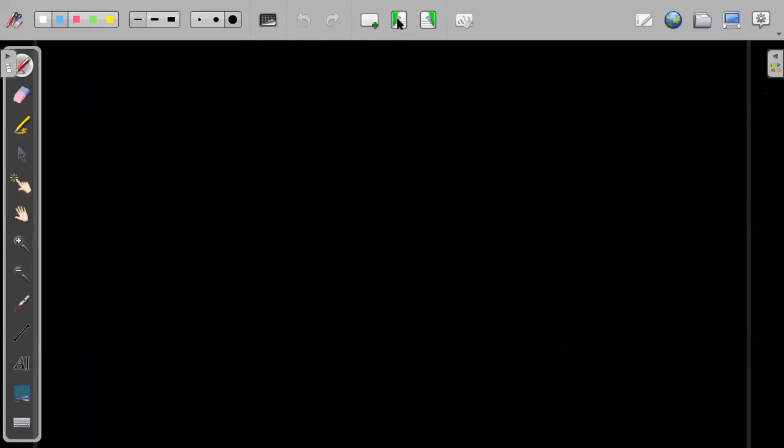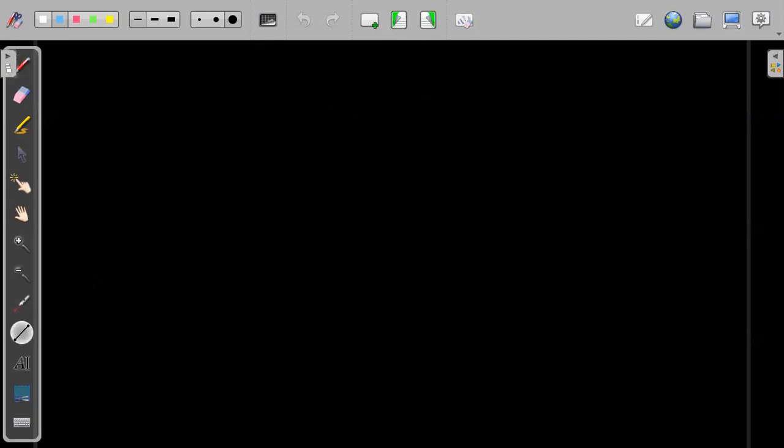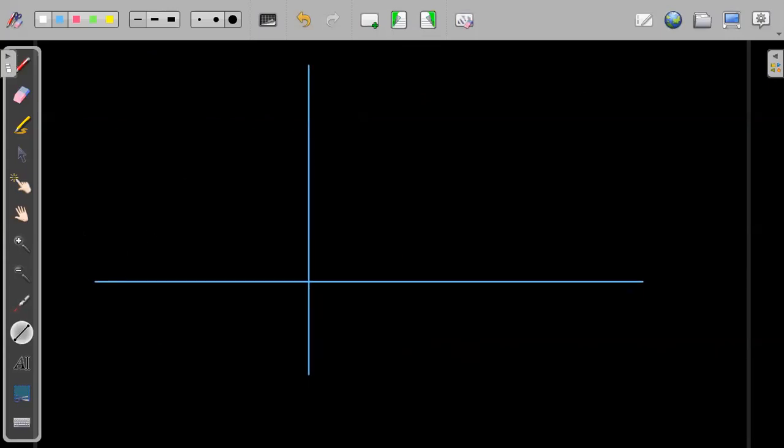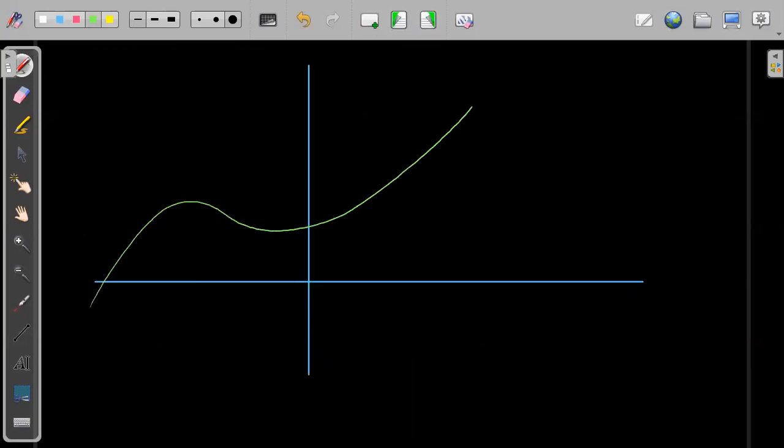So the first thing is, why am I drawing this? This is an approximately looking function, so I will draw it once again. The function was something like this. Let's say approximately it was looking like this, okay? Now suppose I have to check the value of the function at x equals 2. What will be the value of f of 2?